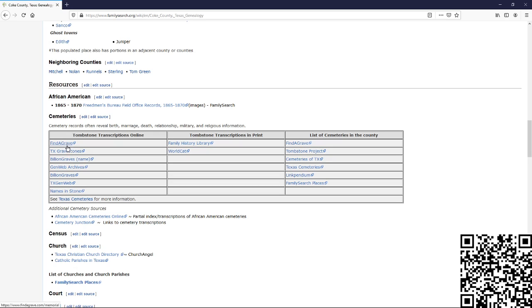Billion Graves, Find a Grave, Texas Gravestones, which is different than the others. We've talked about Find a Grave. If you're looking in Texas, you can check Texas Gravestones as well. Names in Stone, different things.